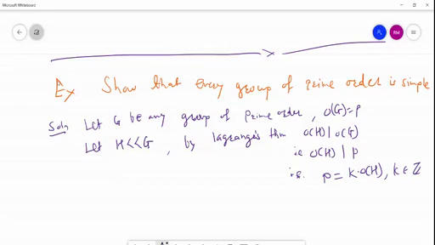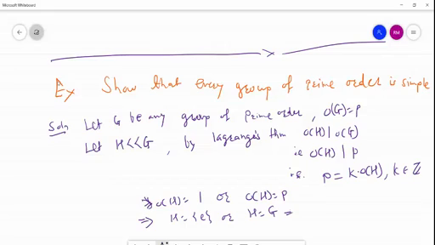Order of H is either it is 1 or order of H is P. Factorization of P. P having only two divisors, 1 and P. And H is really a subgroup of G. So from this we can get either H equal to E or order of H equal to P means all elements in G, means H is equal to G.